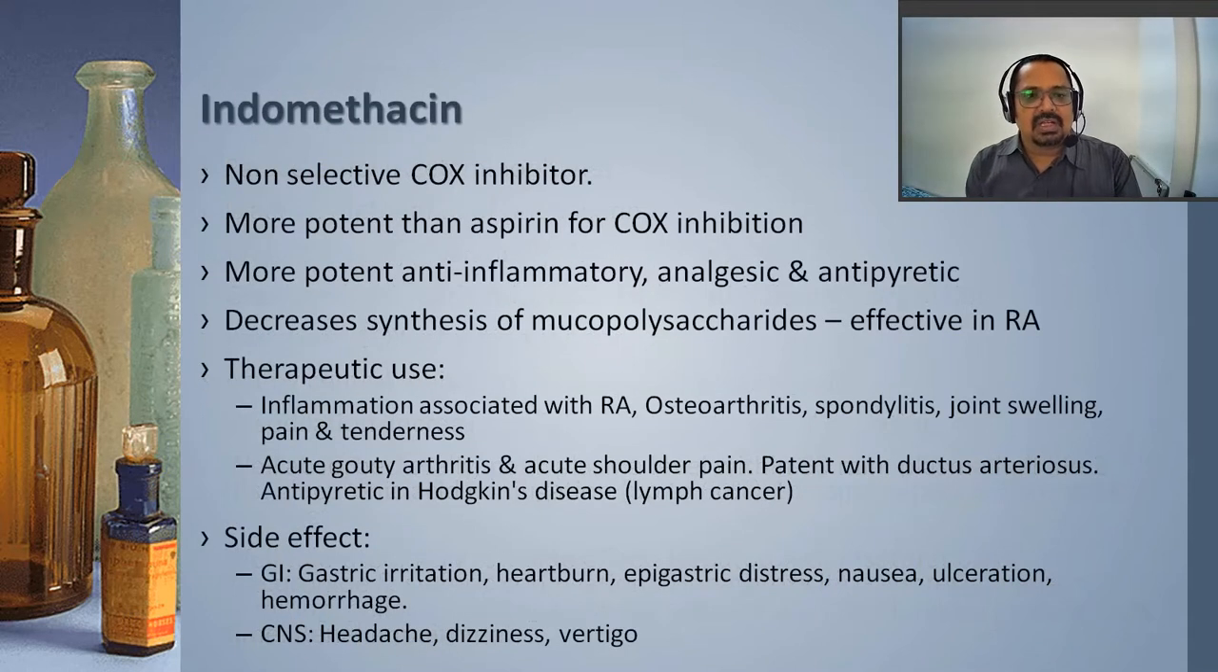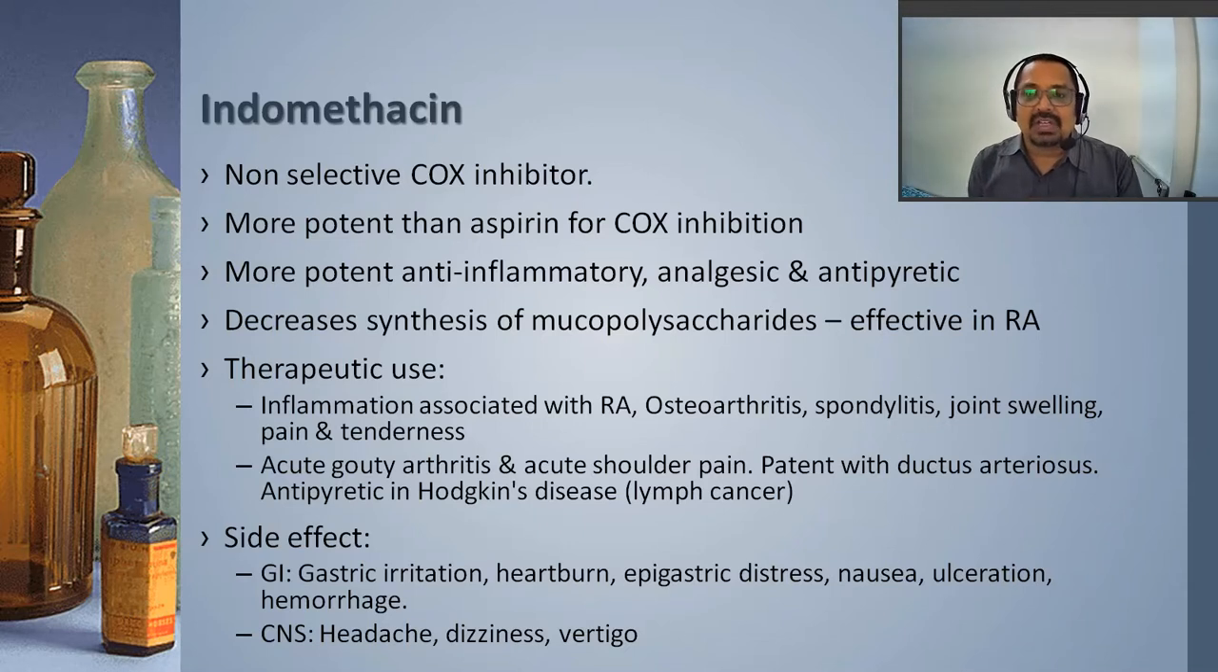The second drug is indomethacin, a non-selective COX inhibitor, more potent than aspirin in COX inhibition, and a more potent anti-inflammatory agent than analgesic and antipyretic. So indomethacin is widely used as an anti-inflammatory agent rather than an analgesic. It also decreases mucopolysaccharide synthesis. Therefore, along with its principal use as an anti-inflammatory agent, it is also effective in the management of rheumatoid arthritis.